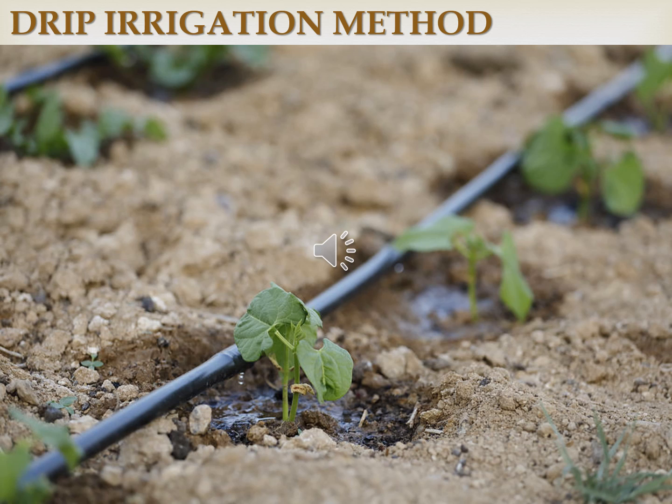So the drip irrigation method was first developed. In this method, water is supplied in the form of drops through nozzles. Here water can be saved up to 70%.